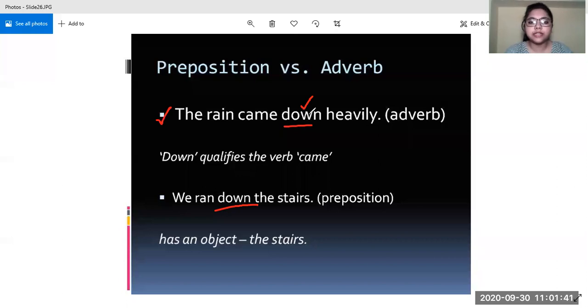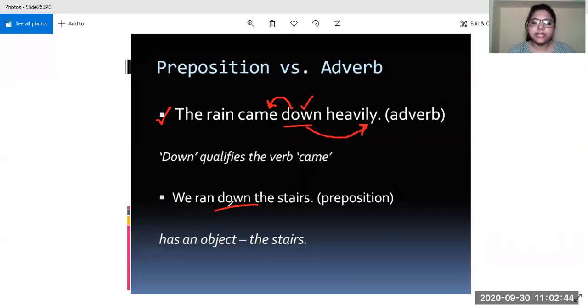In the first sentence, look at the purpose which this word down is fulfilling. The rain came down heavily. Now this down, it is qualifying the verb came. A word which qualifies a verb is known as an adverb. So here down is playing the role of an adverb.